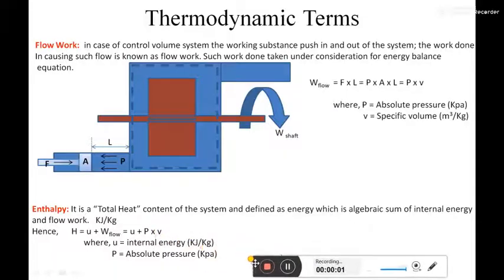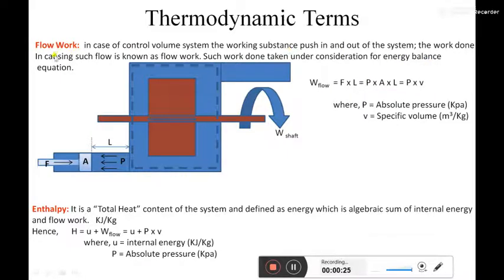Hello class. In this lecture we will see what is flow work. First of all we will see the definition. In case of the control volume system, the working substance is pushed in and out of the system. The work done in causing such a flow is known as flow work, and such work is taken under consideration in the energy balance.